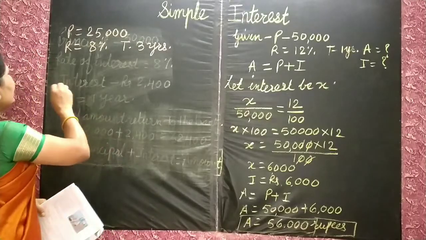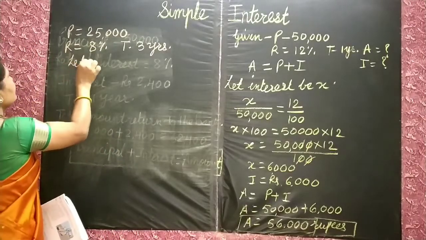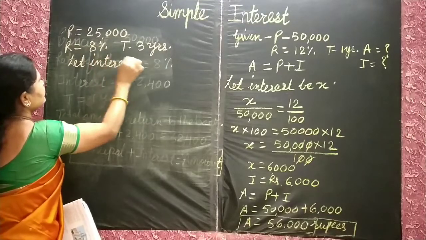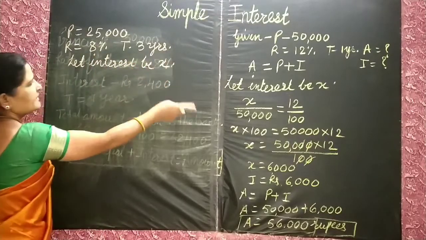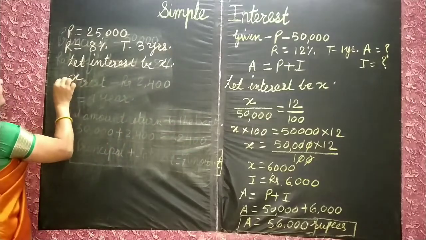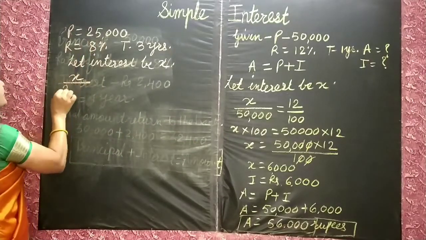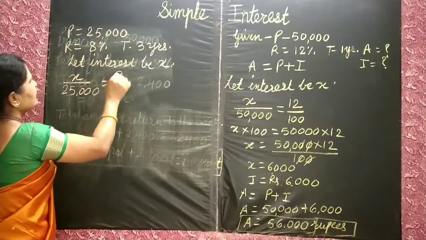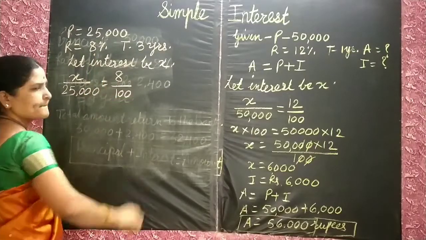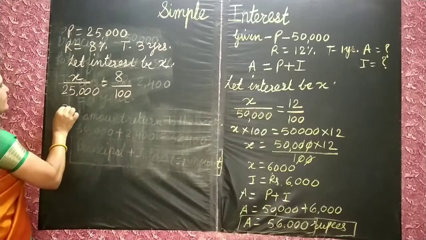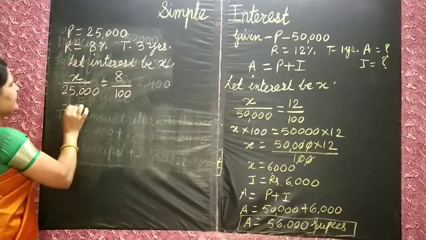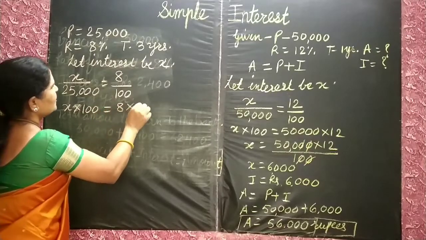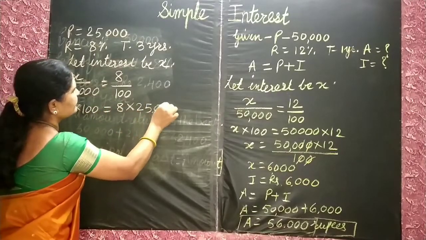Okay. Now let the interest be x. Same like that, interest x on how much rupees? 25,000. And this 8 on 100. Cross multiplication. X multiplied by 100 is equal to 8 multiplied by 25,000.